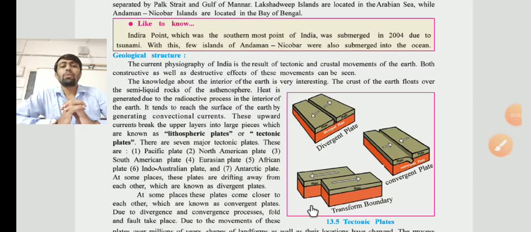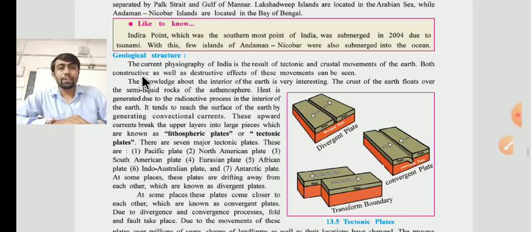Dear student, today we have to learn social science chapter number 13. Continuing chapter number 13, our next topic is geological structure.